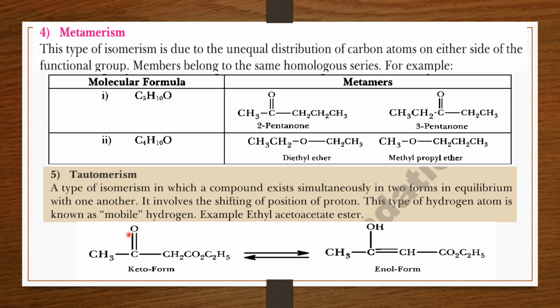From the ketone it is considered as the keto form, and from the alcohol it is considered as the enol form. So tautomerism is isomerism that exists when shifting of a proton takes place and both species exist in equilibrium with each other. You can see here both species exist simultaneously in equilibrium with each other, and it is simply the shifting of the proton. So this isomerism is called tautomerism.